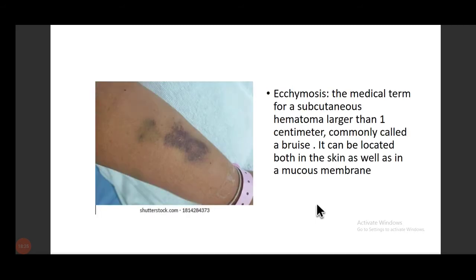Coming to the next, this is ecchymosis. This is a medical term for a subcutaneous hematoma that is larger than 1 centimeter. In common language, we use the term bruise. It can be located both in the skin as well as in the mucous membrane.